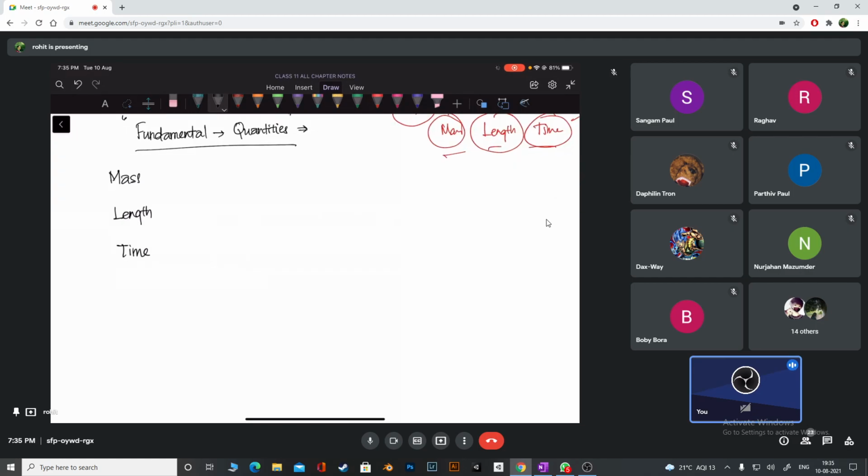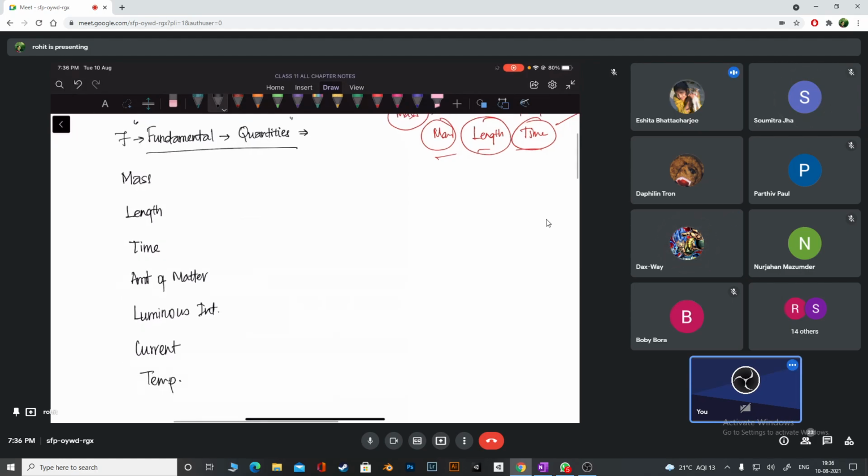Then after this, guys, can you remind me what else we have apart from these 3? Amount of matter, let me write. Amount of matter, yes, that is also fundamental. Current. Luminous intensity, current, yes. Luminous intensity, current. So temperature. Temperature, yes. These are 7. By the way, how many are there? 7, right? 7 fundamental quantities we have. These are the ones, okay?